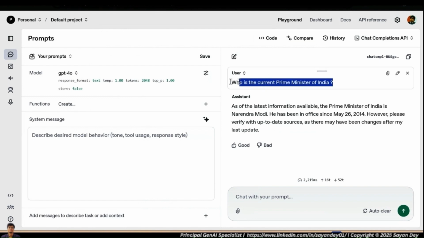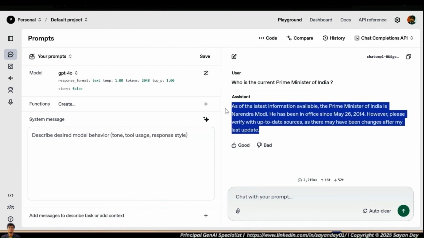One is what we call a user message. User message is basically the question that you're asking. This is the first question that you're asking. The second thing is the assistant response. So based on whatever question you're asking, the assistant is giving a response. So this is the user message, the question that you're asking, and based on this question, this is the assistant response that you're getting back. Assistant response is whatever the chatbot is responding or replying back to you.